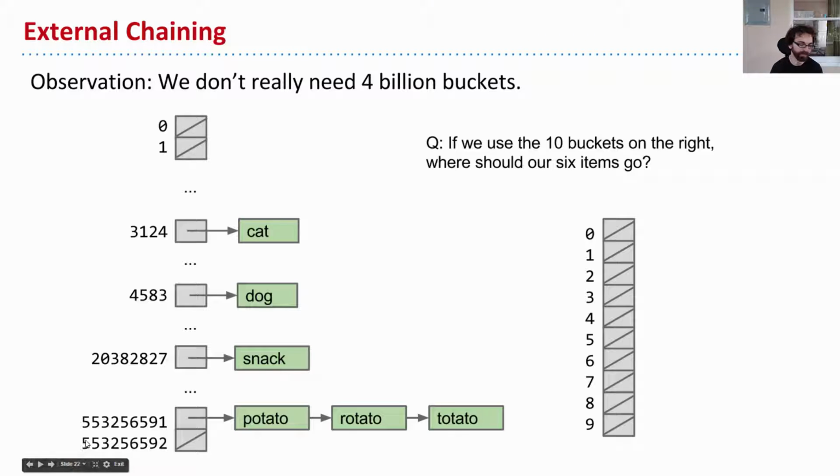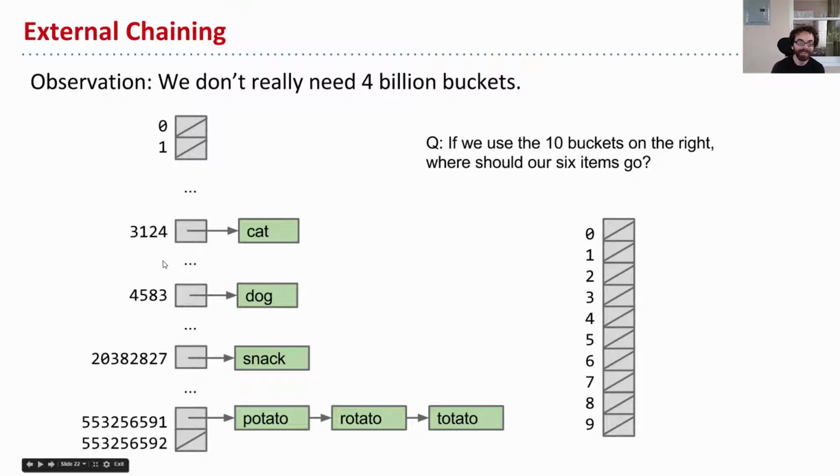We're not using bucket number 553 million, right? We're not using that bucket at all. In fact, we're only using a very limited number of buckets. And so an open-ended question for you to consider is, let's suppose we just say we only want 10 buckets. Think about how we might place each of these items. Okay, so just use your intuition.